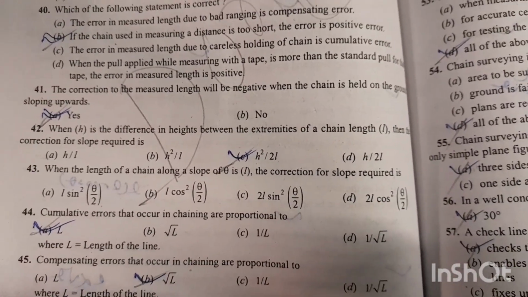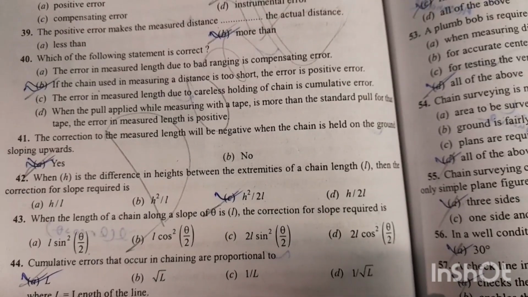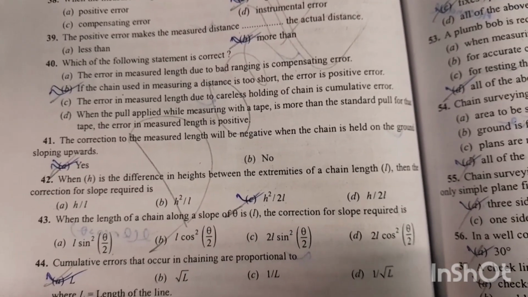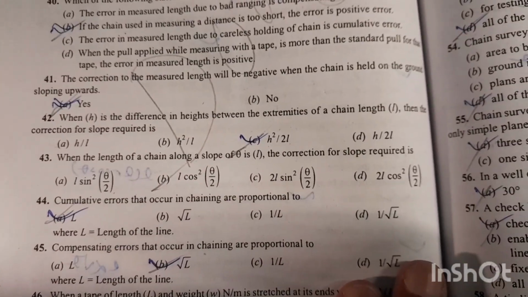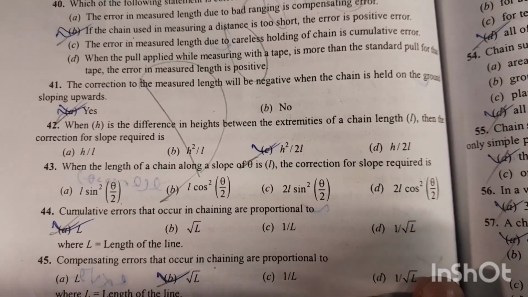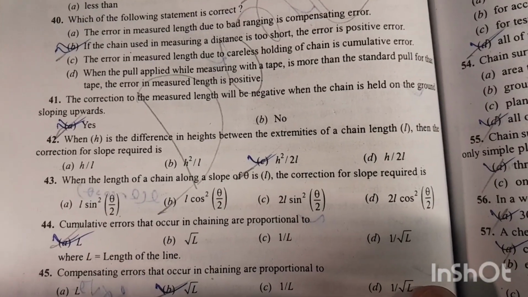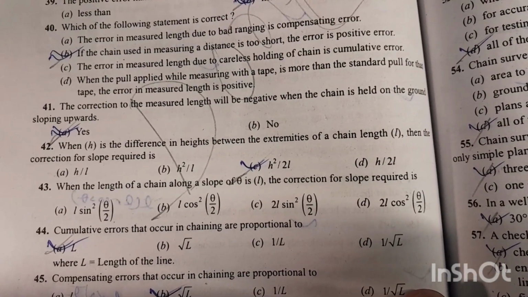Question number 41. The correction to the measured length will be negative when the chain is held on the ground sloping upwards. Yes, option A is the right answer. Question number 42. When h is the difference in heights between the extremities of a chain length, then the correction for slope is h square by 2l. Option number C is the right answer.